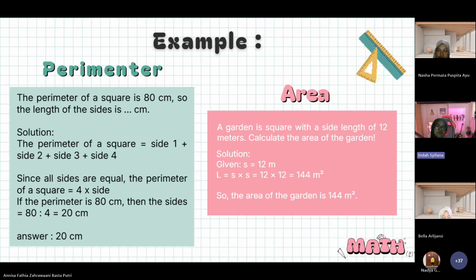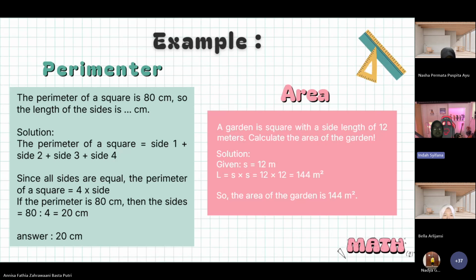So for example, first, perimeter. The perimeter of a square is 18 centimeters, so what is the length of the side? Solution: the perimeter of a square equals side 1 plus side 2 plus side 3 plus side 4.